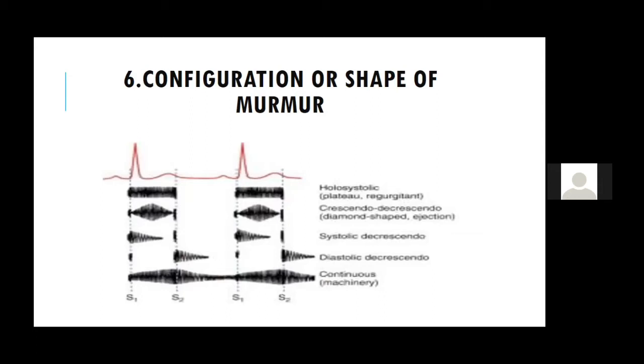Now there are some murmurs which are systolic decrescendo, and these are the acute MR murmur and acute TR murmur. So acute regurgitant lesions have a decrescendo systolic phase, whereas diastolic decrescendo are the early diastolic murmurs of pulmonary regurgitation and early diastolic murmurs of aortic regurgitation. And it can be holodiastolic, which we draw the same way as a holosystolic. Some people also call it pansystolic or holosystolic.